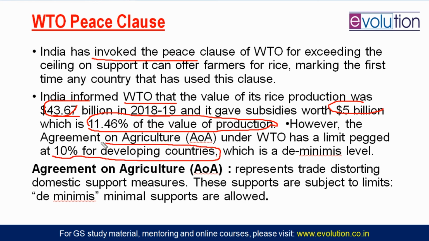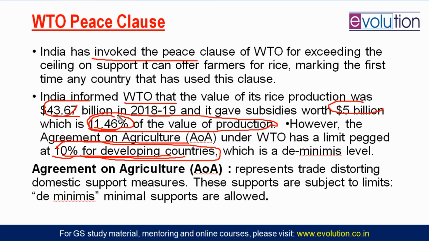So India, being a developing country, was allowed only 11.46%. And this 10% ceiling for the subsidies comes by the Agreement on Agriculture. I will tell you about this agreement that came by the WTO. So this pegging was done that developing countries can provide 10% subsidies to agriculture, but India has provided 11.46% subsidy. So now action can come on India by the WTO.